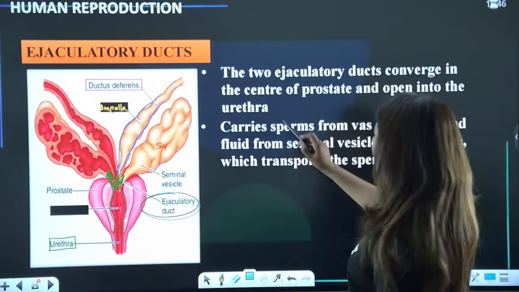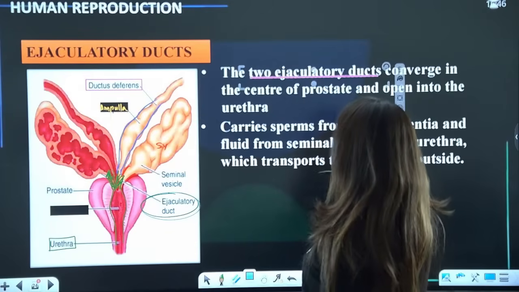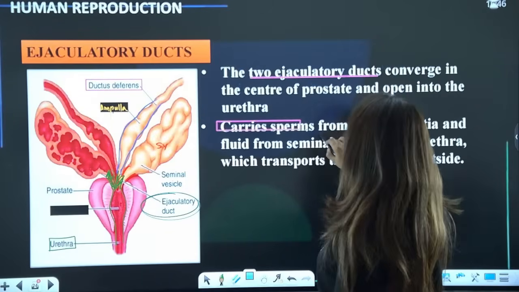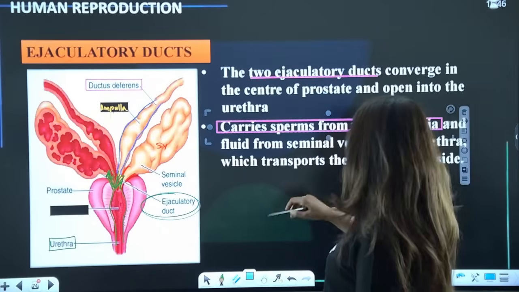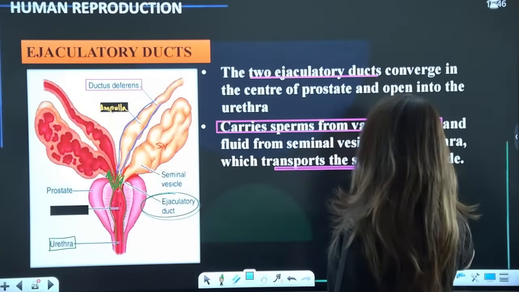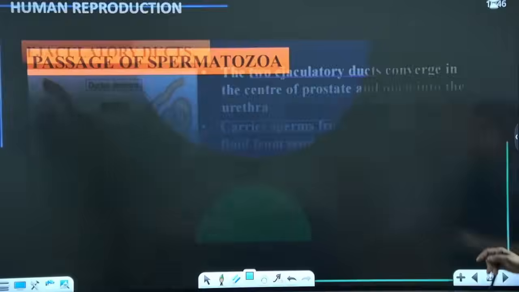So there are two ejaculatory ducts. They converge at the central prostate gland. They carry sperms from vas deferens, and from the seminal vesicle they receive the fluid, and this will help in the transport of sperms to the outside. Please tell me these points are clear to everyone.